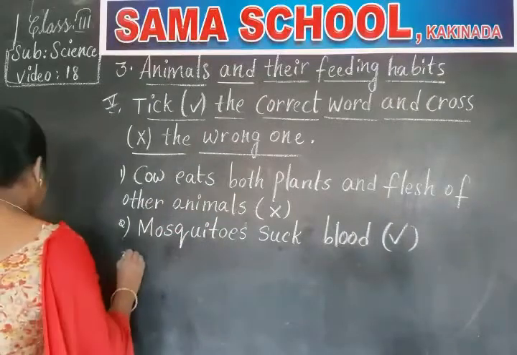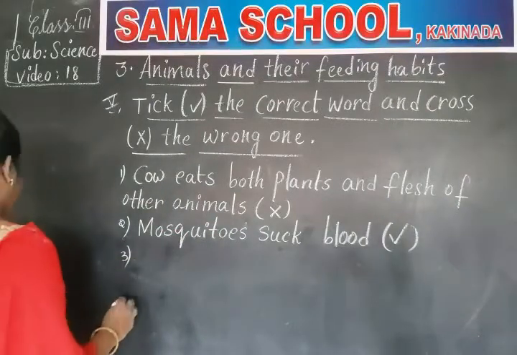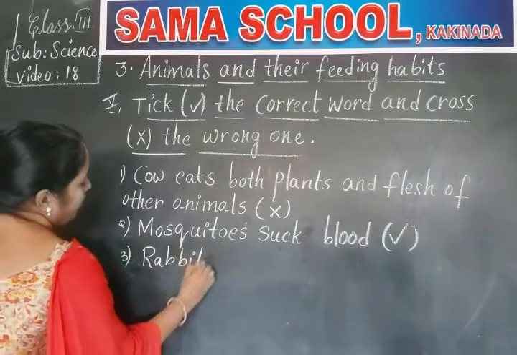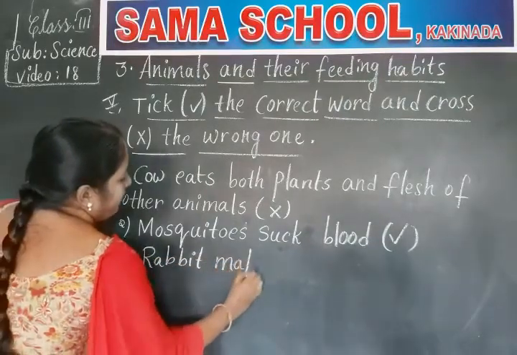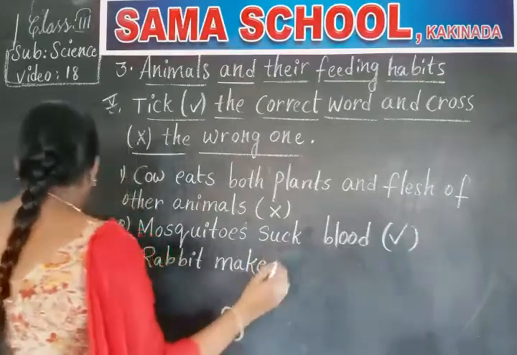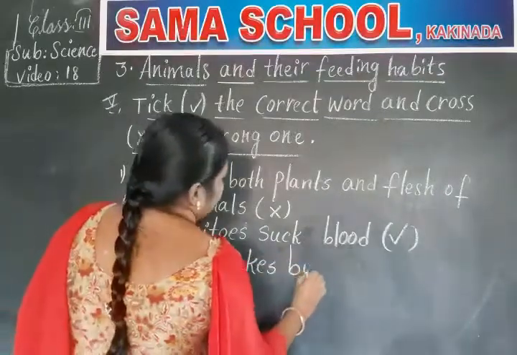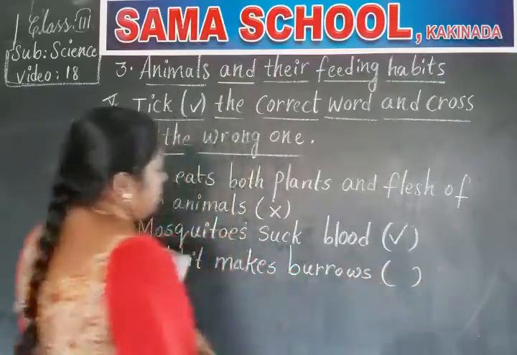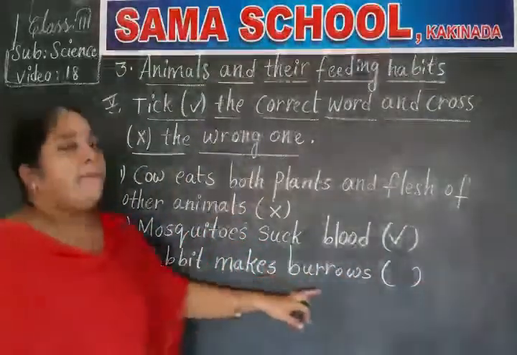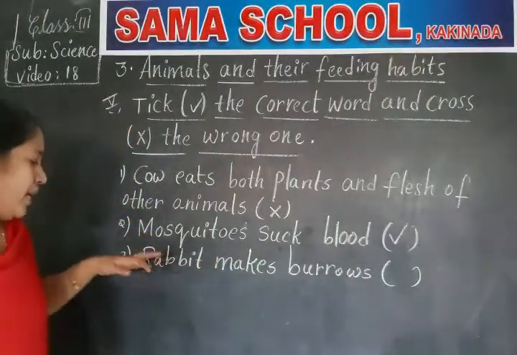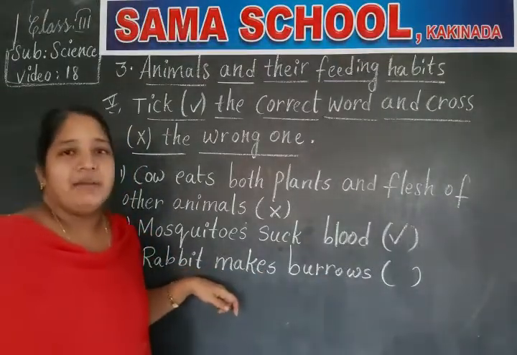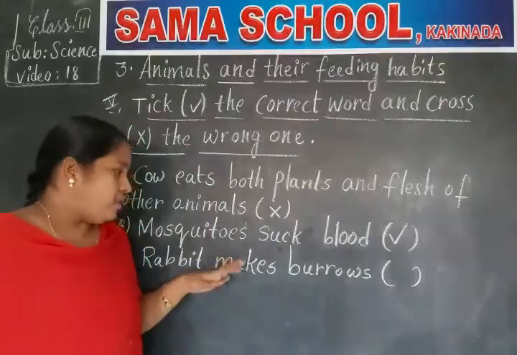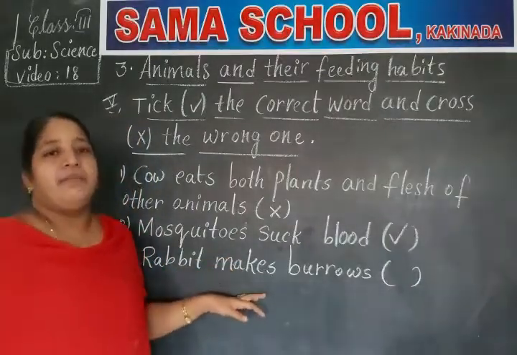Next, rabbit makes burrows. So rabbit makes burrows. So what is an example of a rabbit? Is it a domestic animal or a pet animal? It is a pet animal, right? So what is the difference between a pet animal and a domestic animal, children?